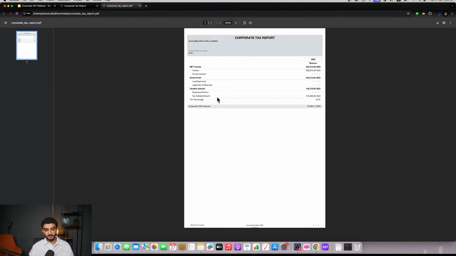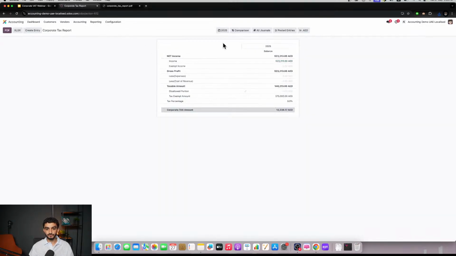Now, this would be quite important for auditing purposes as well, making sure to have all your documents in place. And if we so choose, we can take a look at what year we're taking a look at, which backdates all our data here on Odoo, with any transactions that are logged, any expenses, any operating expenses, net income, gross profit, etc. All that would be tracked, and you're able to go back in time whenever you please.